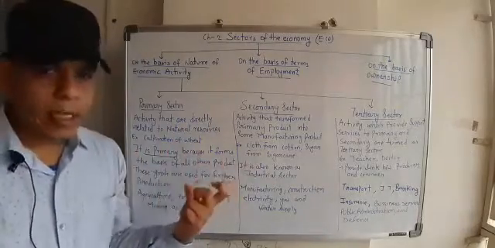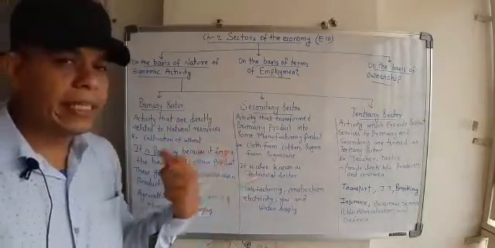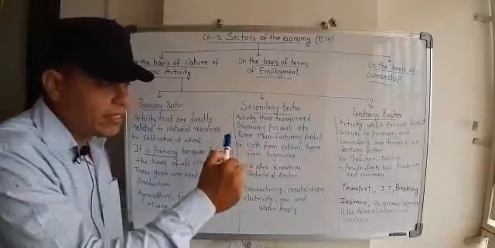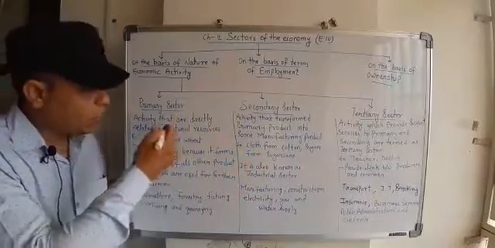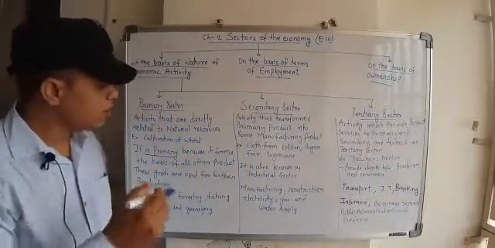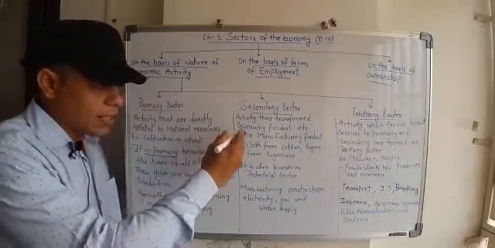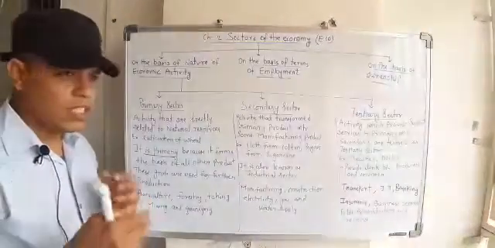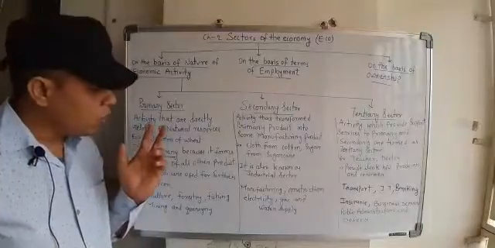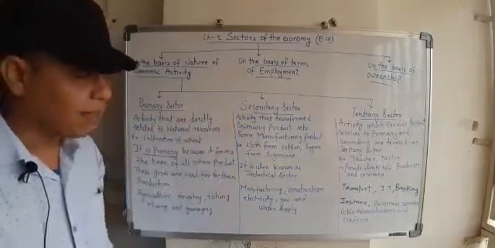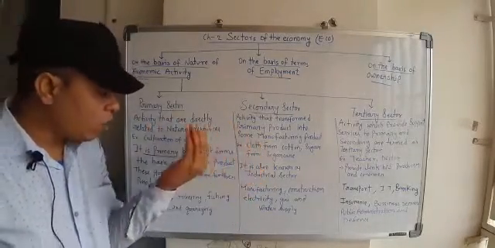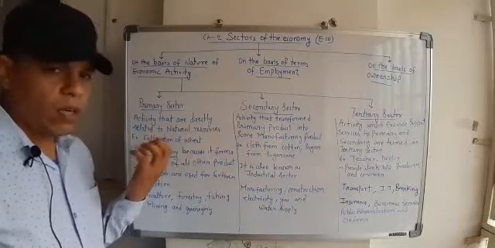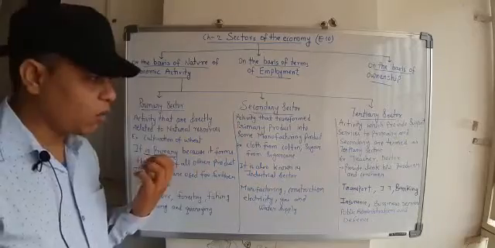These three sectors are not independent, they are interdependent on each other. That is, the primary sector depends on the secondary sector, and the secondary sector also depends on the primary sector. How is it possible? Primary sector needs various tools which are used to produce the goods. So they are dependent on the secondary sector, whereas the secondary sector is dependent on the primary sector because they need various raw materials, the primary products, which they will get from the primary sector only, and that will be used for the further production.